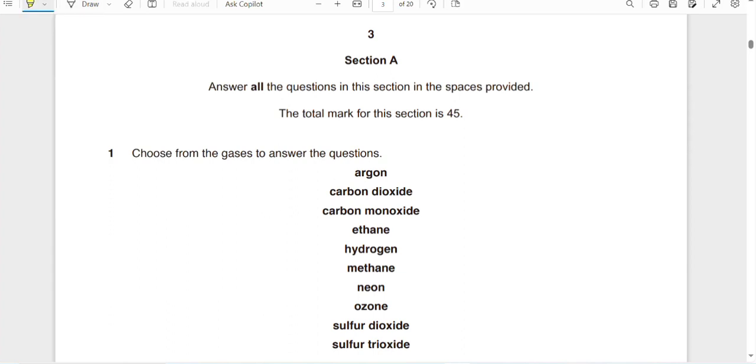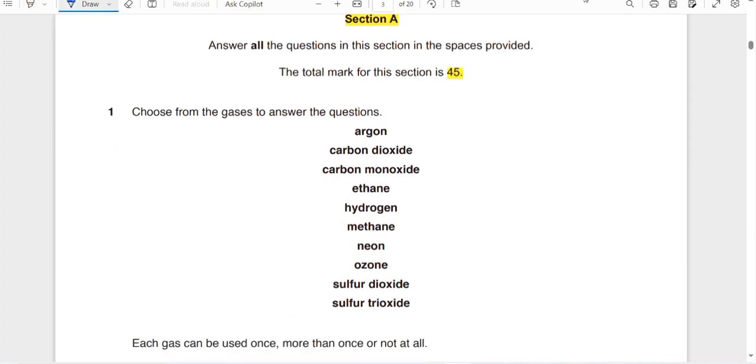What's mentioned here: answer all the questions in this section in the space provided. The total marks for this section is 45. This is Section A, it has 45 marks. Choose from the gases to answer the questions. You have to choose these gases to answer the questions. You can see which gases these are.